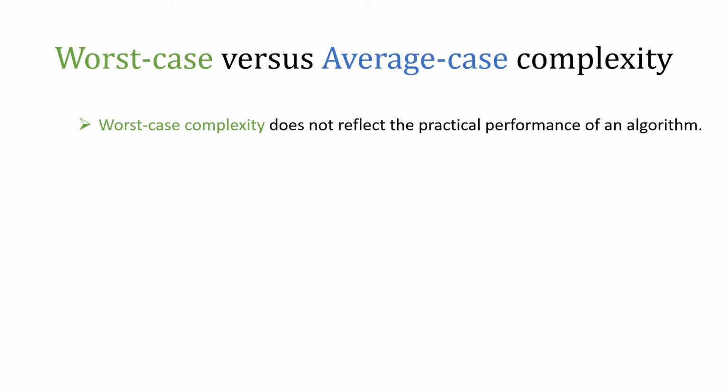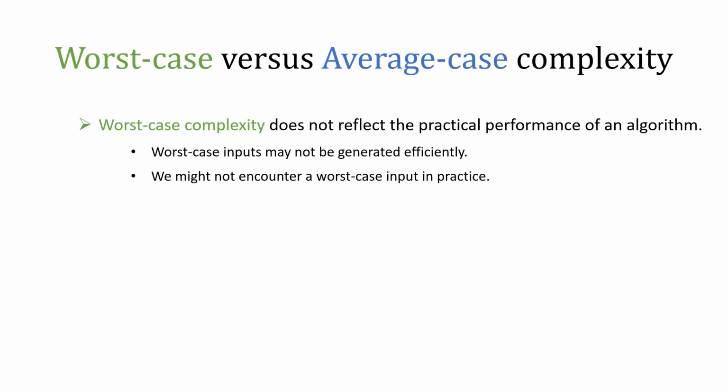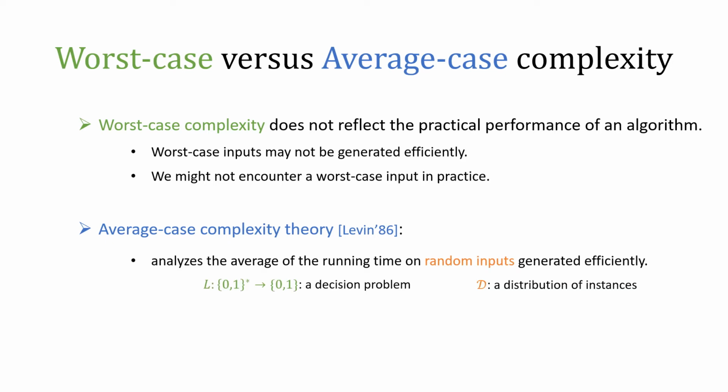Usually, we measure the performance of an algorithm by using worst case complexity. But unfortunately, worst case complexity might not be able to reflect the practical performance of an algorithm. The reason is that we might not be able to generate worst case inputs, and therefore we might not encounter a worst case input in practice. In order to remedy this issue, in average case complexity theory, we analyze the average of the running time on inputs generated efficiently from some distribution.